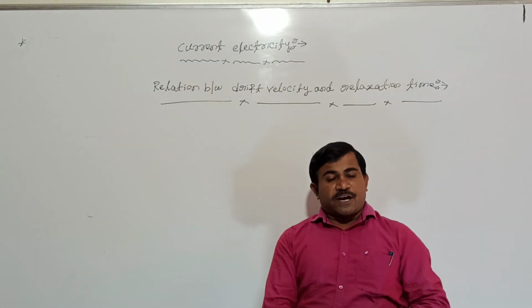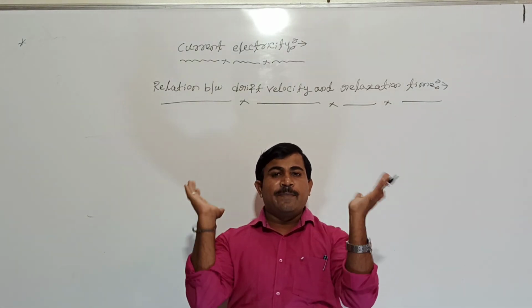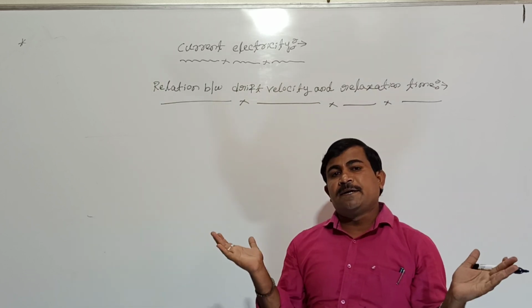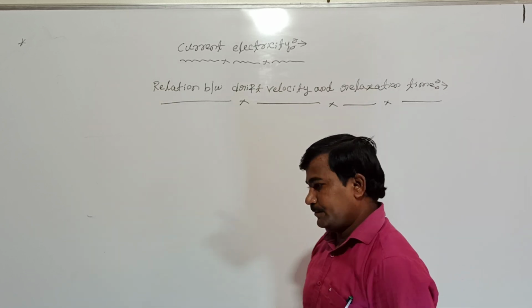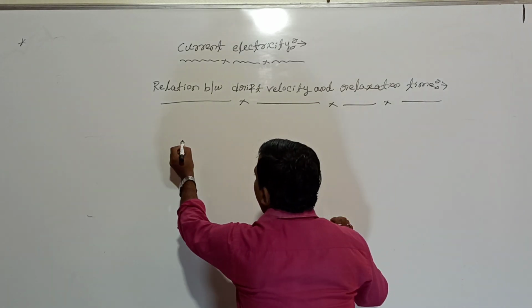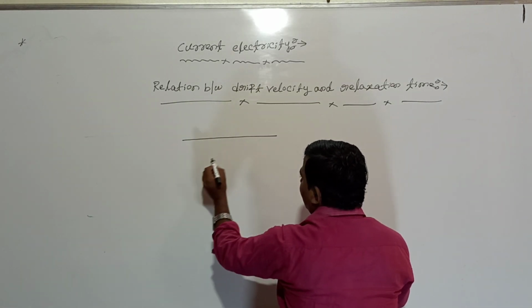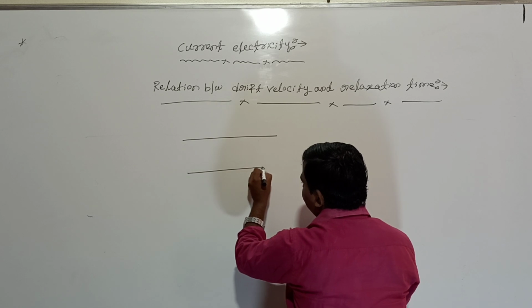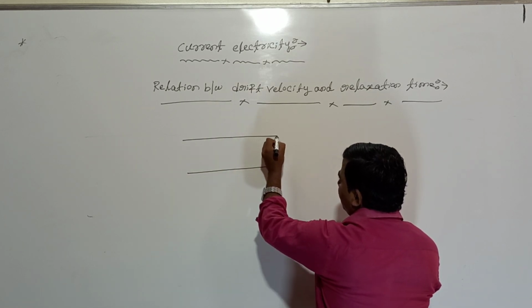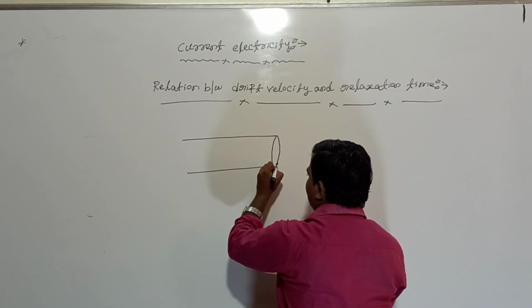To obtain this relation, let us take a metallic conductor, and in this metallic conductor a potential difference is applied. The conductor may be of uniform or non-uniform cross section, it doesn't matter.